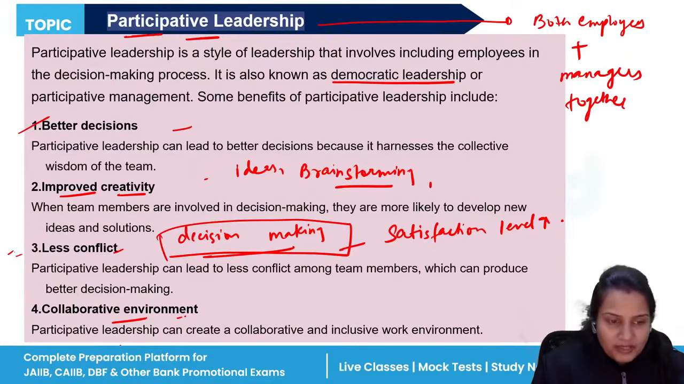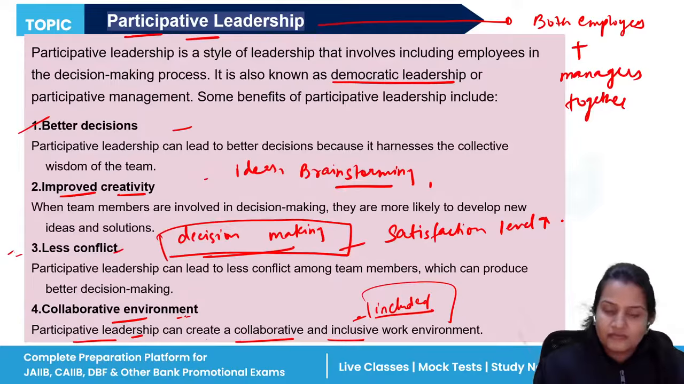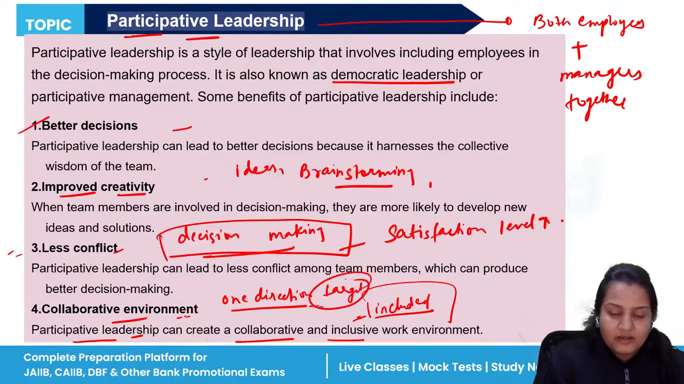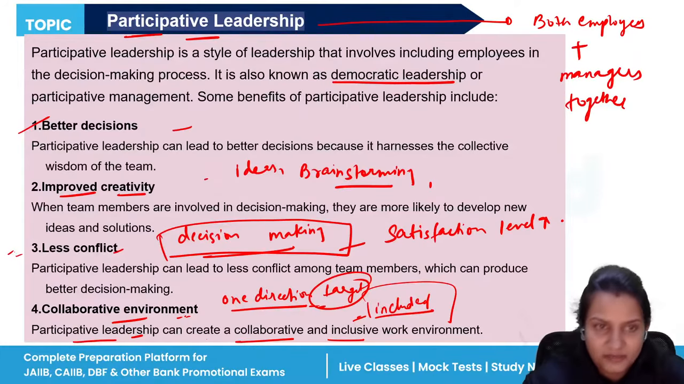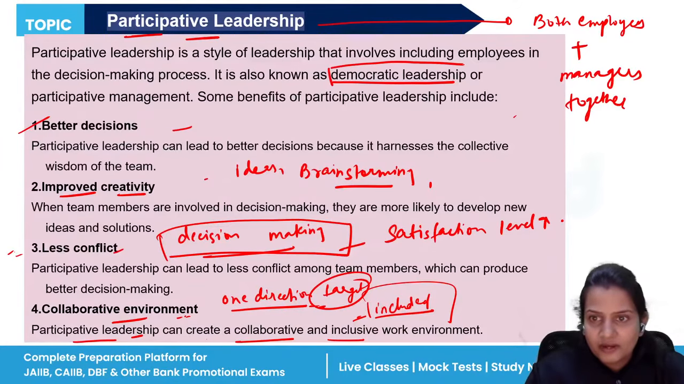And collaborative environment: participative leadership can create a collaborative and inclusive environment, meaning everything included in the internal organization. A collaborative environment means every manager, every leader, every employee comes together and participates toward one direction, one goal, whatever their target has been set. They participate in the decision making process. So this is participative leadership, also known as democratic leadership.